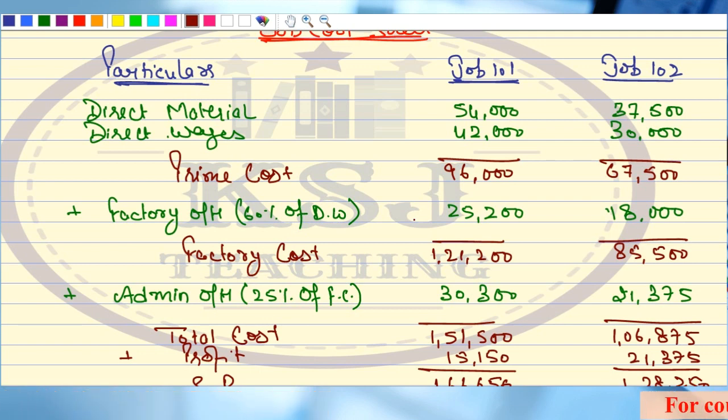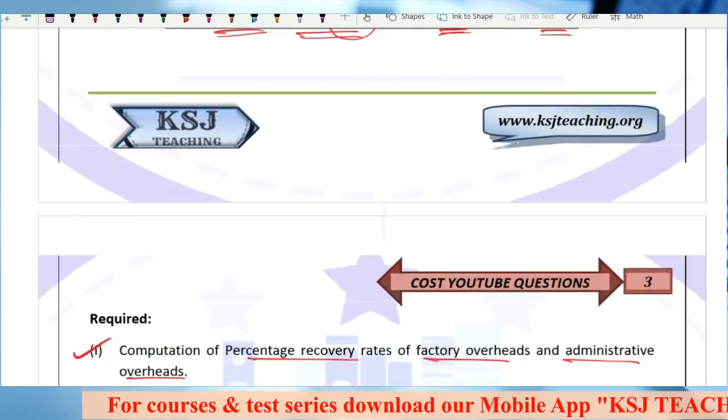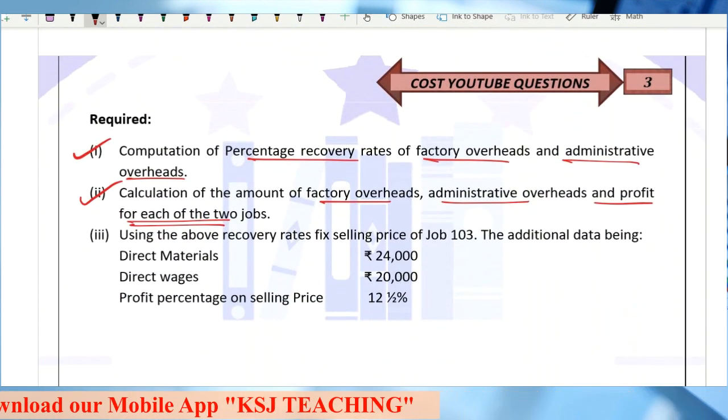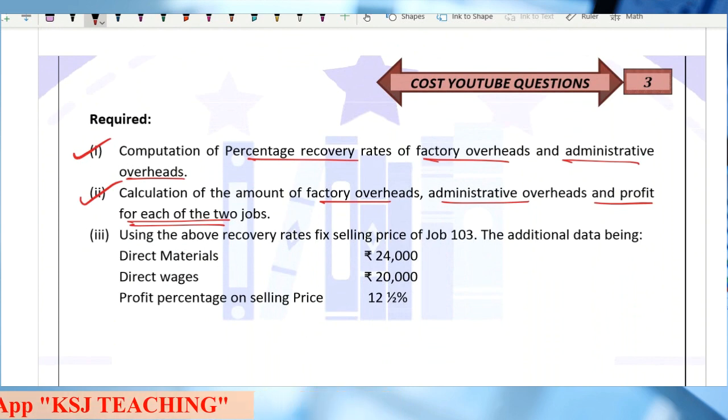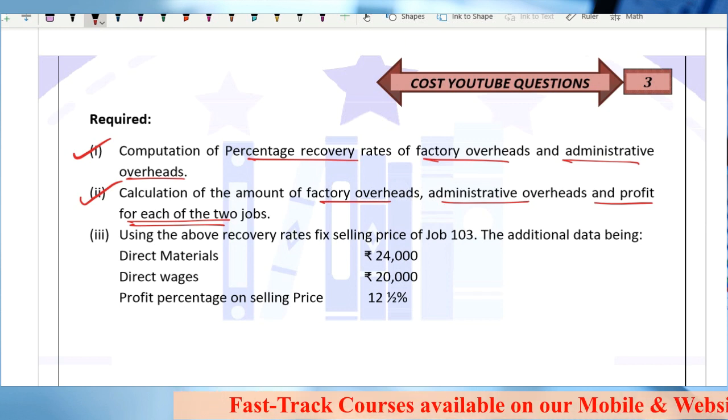Finally, sir, the question is over. No, the question is not yet over, sir. Sir, if such kind of questions come in the exam, that means in 3 hours we are going to solve this question only? No. If you have already done these type of questions, it will hardly take 15 minutes approximately. Obviously, sir, 10 marks question, 15 minutes, not a big deal.